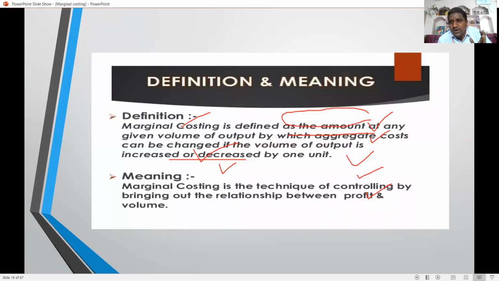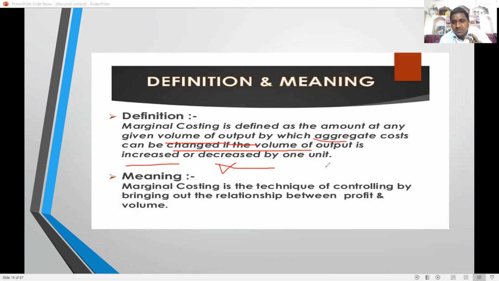Next, now I am going to the major topic, marginal costing. Marginal costing is a technique of costing. Marginal cost means the aggregate cost change due to a change in the level of output by 1 unit. So marginal cost is nothing but a variable cost. Marginal cost is defined as the amount of any given volume of output by which aggregate cost can be changed if the volume of output is increased or decreased by 1 unit.